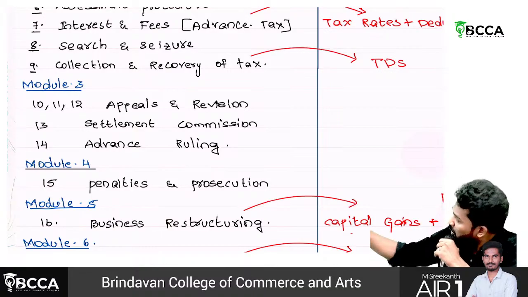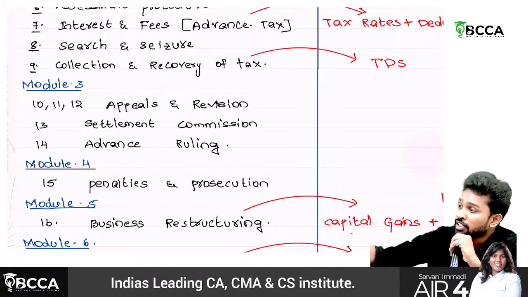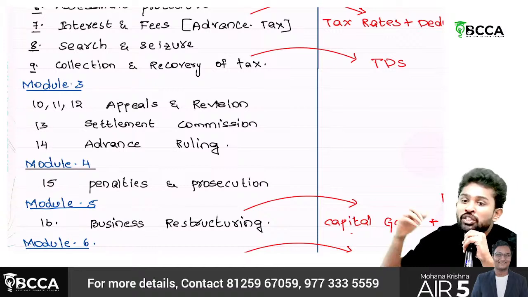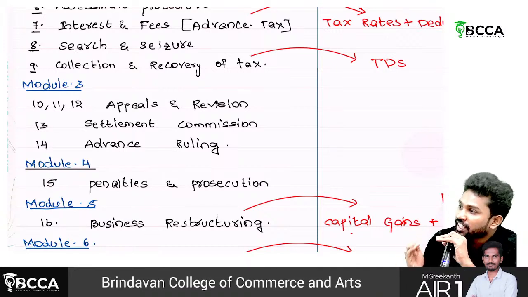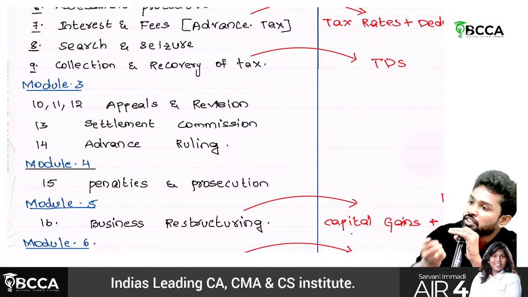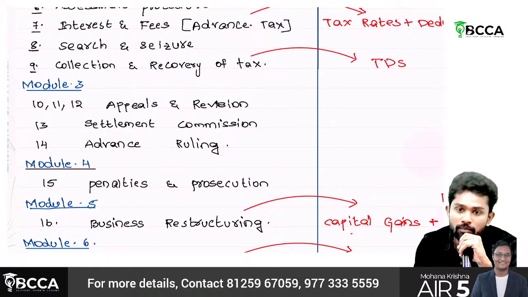So there is something called the settlement commission here. The point here is, instead of going through this appeal process, you'll go there. They'll not try to find out who is right, who is wrong. They'll try to compromise the issue by saying you pay this much amount, this much penalty, and we'll close the case. So like that, there is something called the settlement commission.